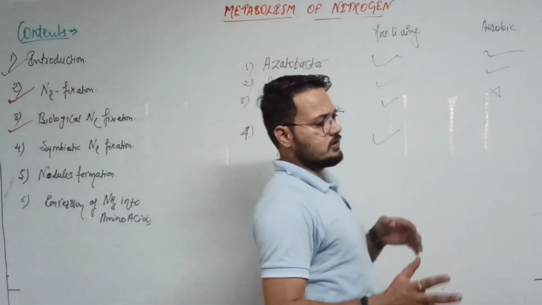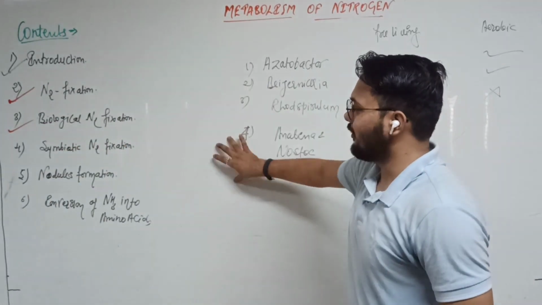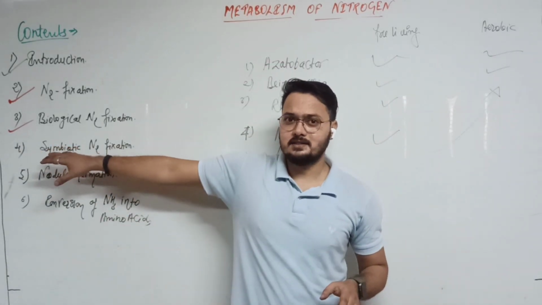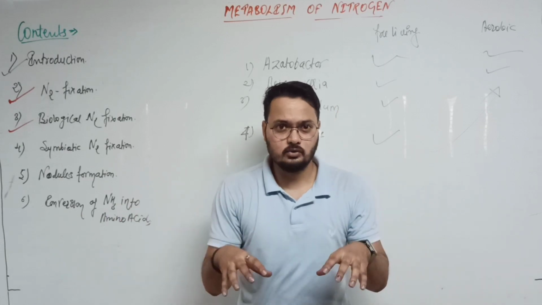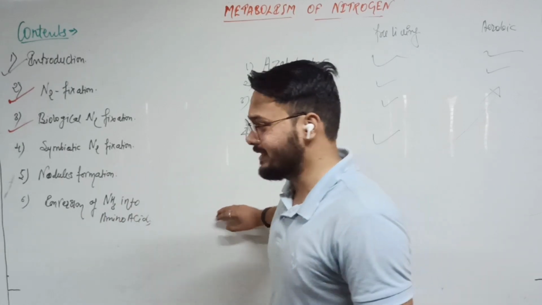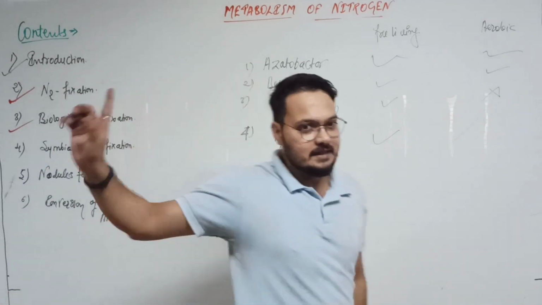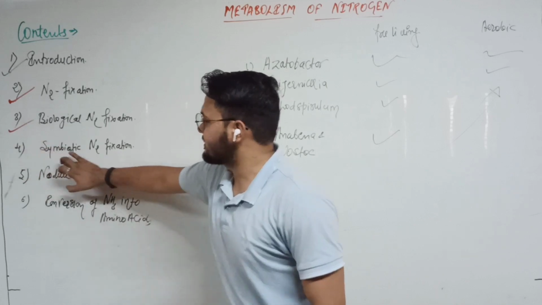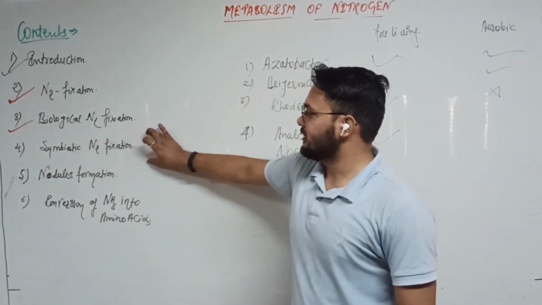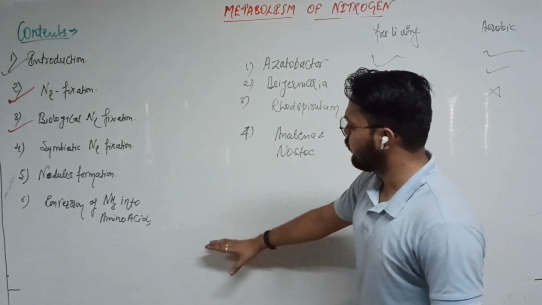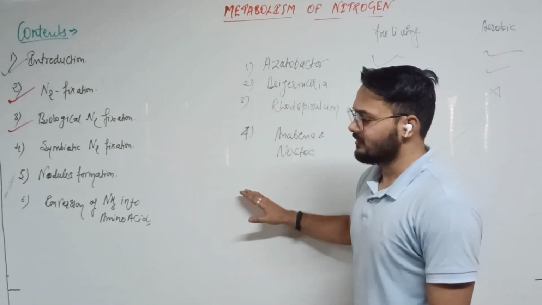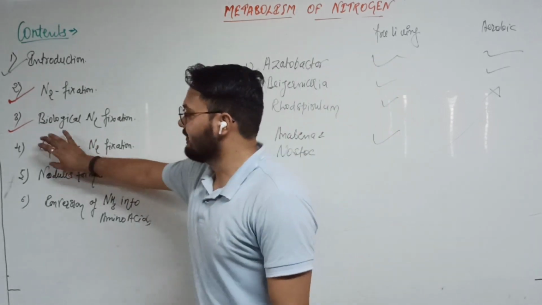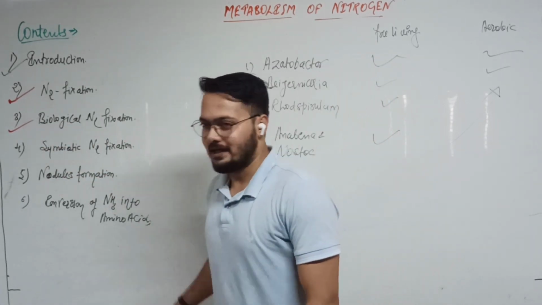So how does this nitrogen fixation occur and how do these organisms help in nitrogen fixation? Are there any other organisms involved in nitrogen fixation apart from these prokaryotic species? Yes, they are the plant species. We will discuss them in the next lecture, where we will start the symbiotic nitrogen fixation, in which one prokaryotic species lives with another species, the plant species. So that is enough for today.